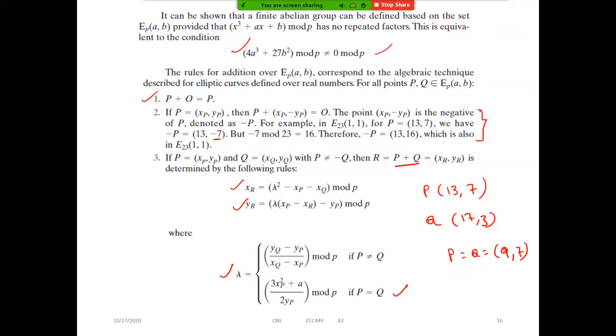Yes, clear? So again, you have to remember, when you are performing the addition, these two and the lambda value. If not equal, it's very simple: y2 minus y1 by x2 minus x1. If both are equal, we have to remember like this: 3x square p plus a by 2yp. Then that lambda value we can substitute here to find xr and yr. Clear? We have to remember this, there is no other alternative. So try to practice one or two examples so you can easily remember. Again, this is important from the exam point of view.